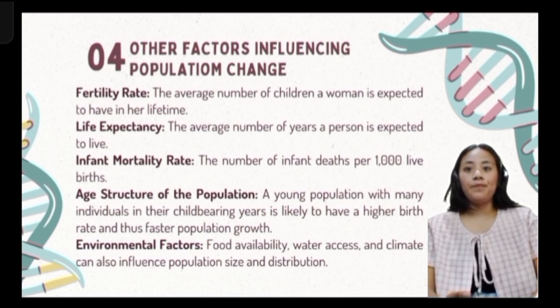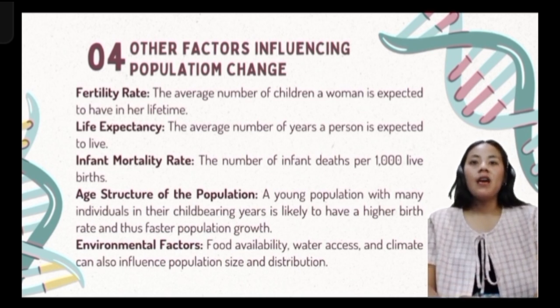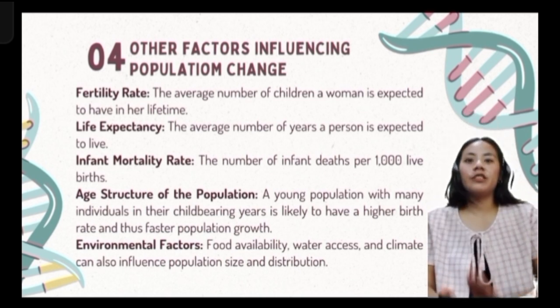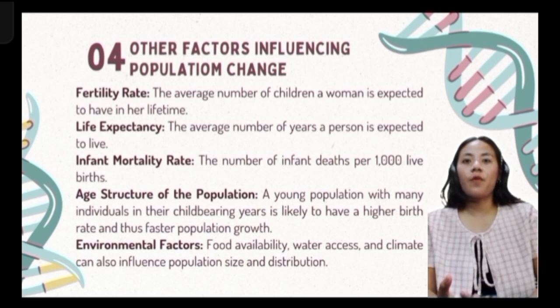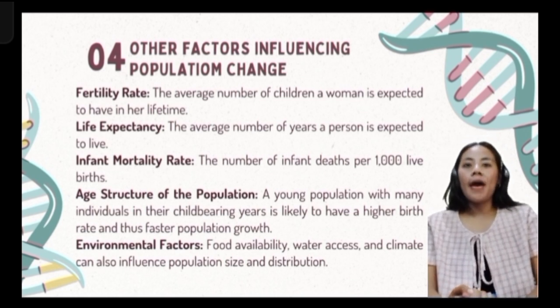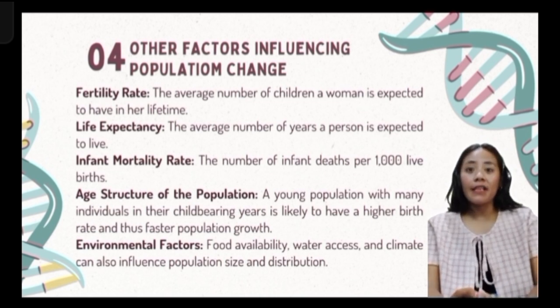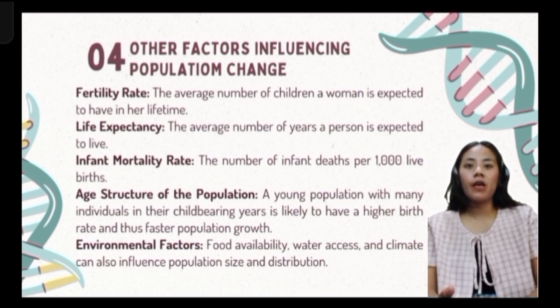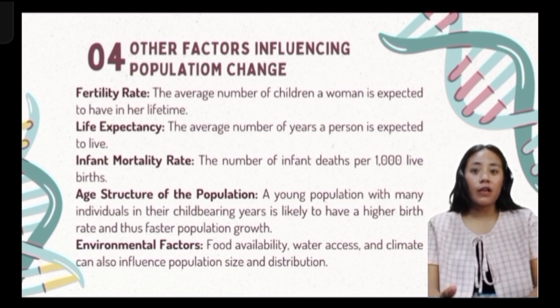So next is age structure of the population. A young population with many individuals in the childbearing years is likely to have a higher birth rate and thus fast population growth. So for example, a country with many young people will likely have a higher birth rate than one with mostly older people. So lastly is environmental factors.